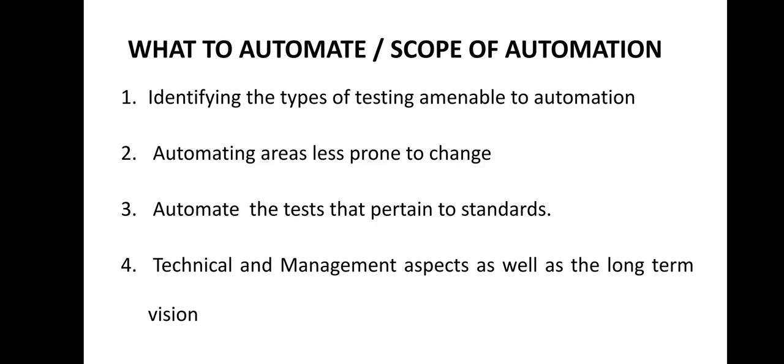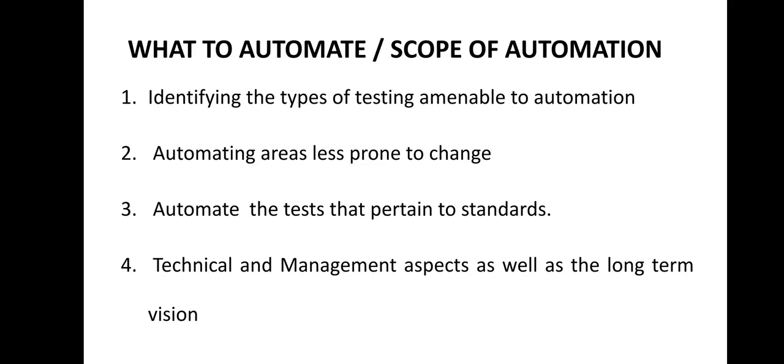This is the scope. Now you have to automate the areas, whatever areas you have identified, that are less prone to change. And whatever is automated must be according to standards that you can see in the third point.